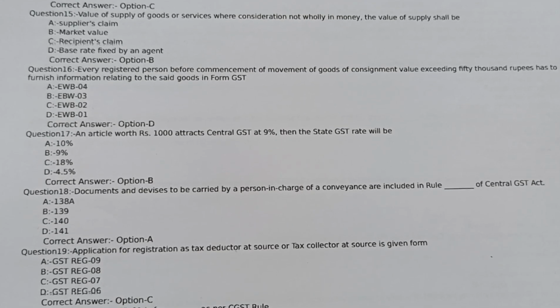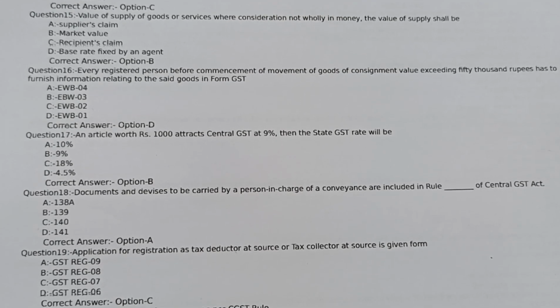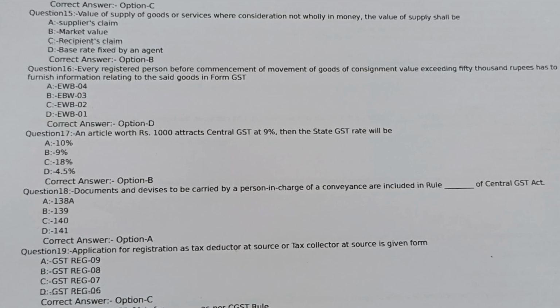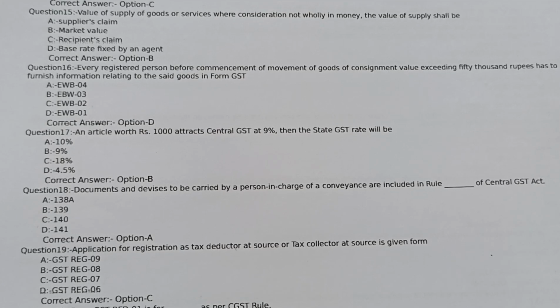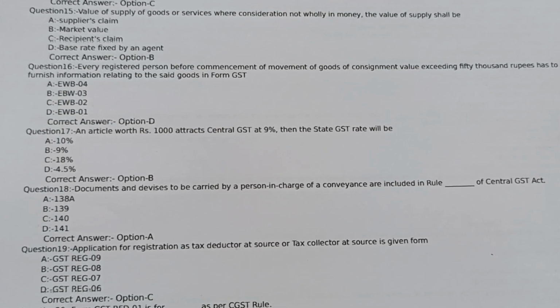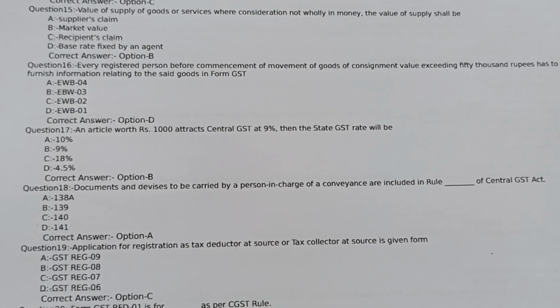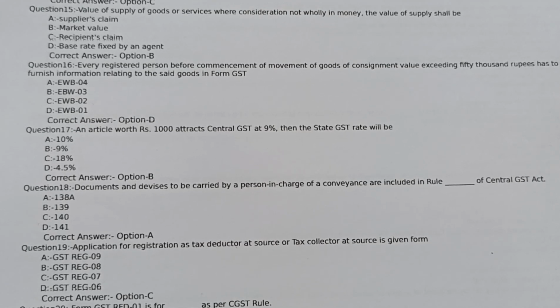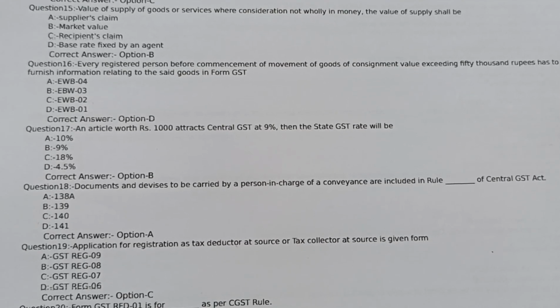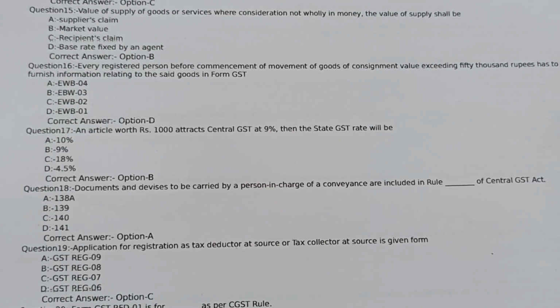Question number 18. Documents and devices to be carried by a person in charge of a conveyance are included in Rule dash of Central GST Act. Option A 138A, option B 139, option C 140, option D 141. Correct answer option A 138A.